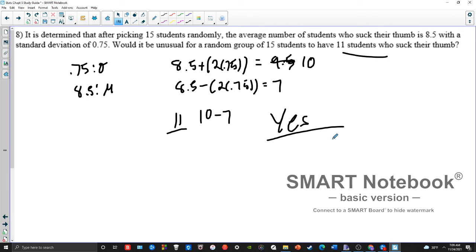I think I got this wrong on the written version. Like I said, I got a few of these wrong on the written version of the study guide, so that's why I'm making this video, to hopefully help correct those. But yes, it would be unusual to have 11 students who suck their thumbs because that is outside the bounds of usual values. Okay.